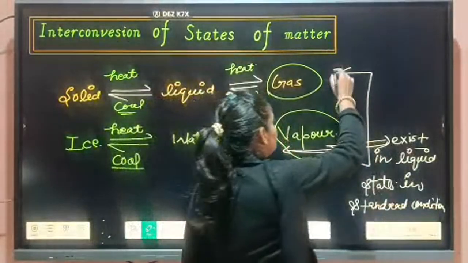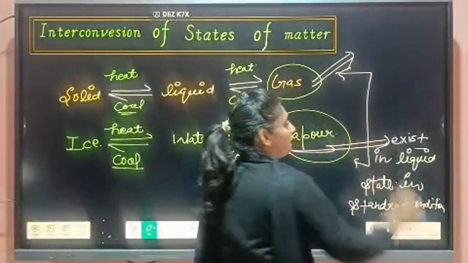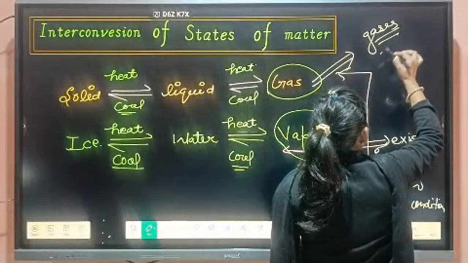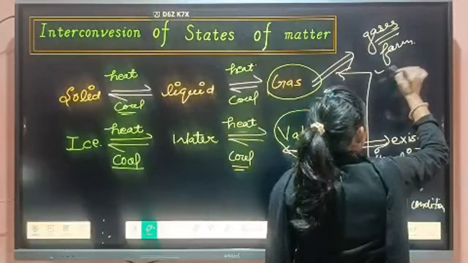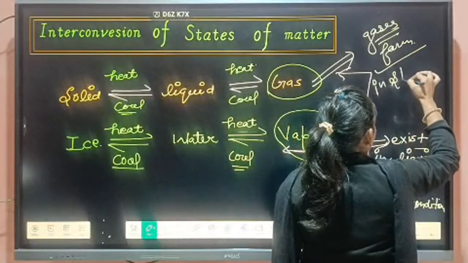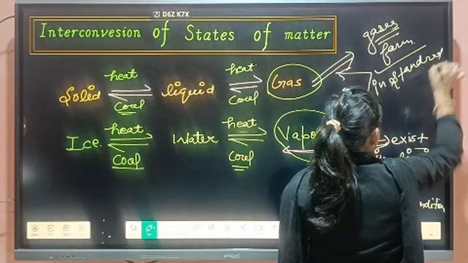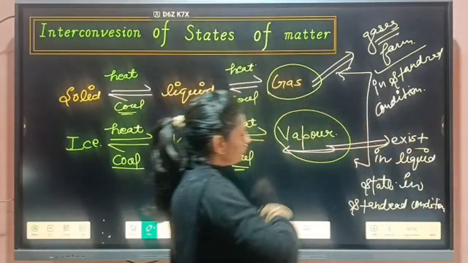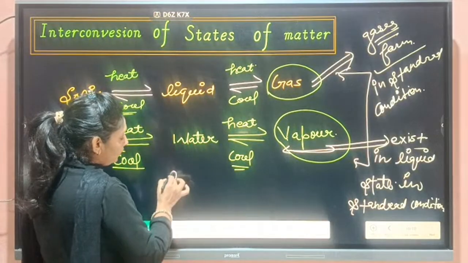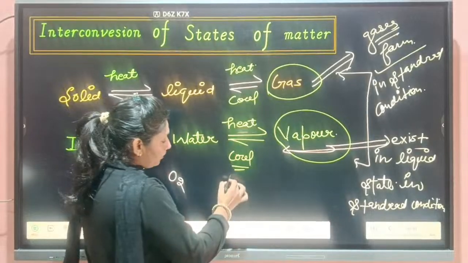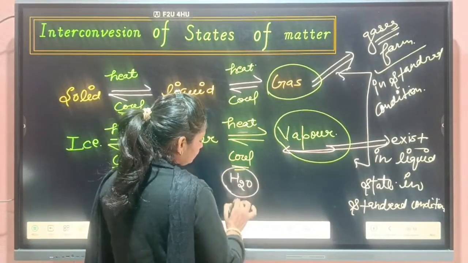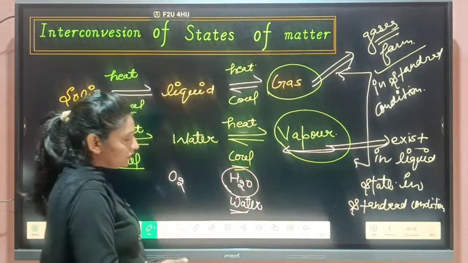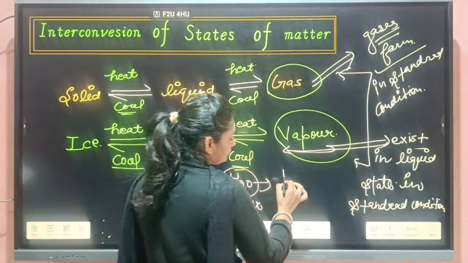But gases exist in gaseous form in standard conditions. For example, if I talk about oxygen and water vapors. Students, when I boil water, I heat water, then water converts into water vapors.